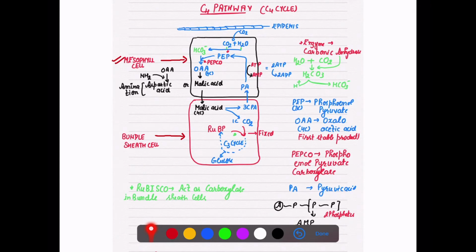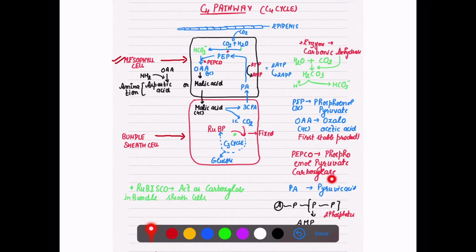HCO3 negative. Now this HCO3 negative will join with PEP. What is PEP? PEP is phosphoenol pyruvate. This HCO3 negative joins with PEP in the presence of the enzyme PEPCO, phosphoenol pyruvate carboxylase, because Rubisco is not present in the mesophyll cell.